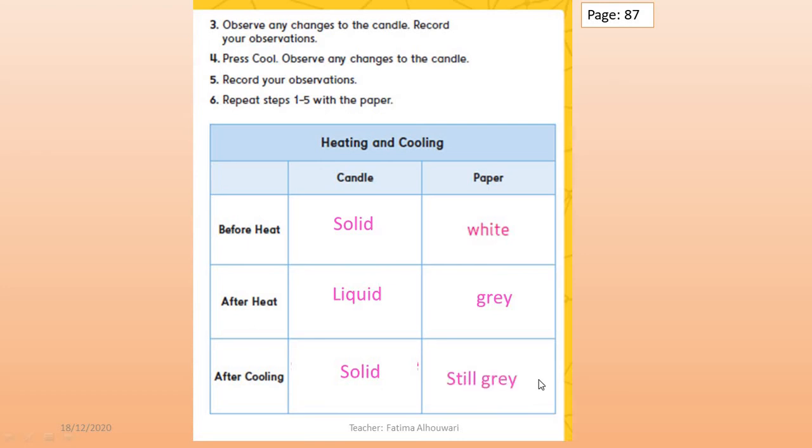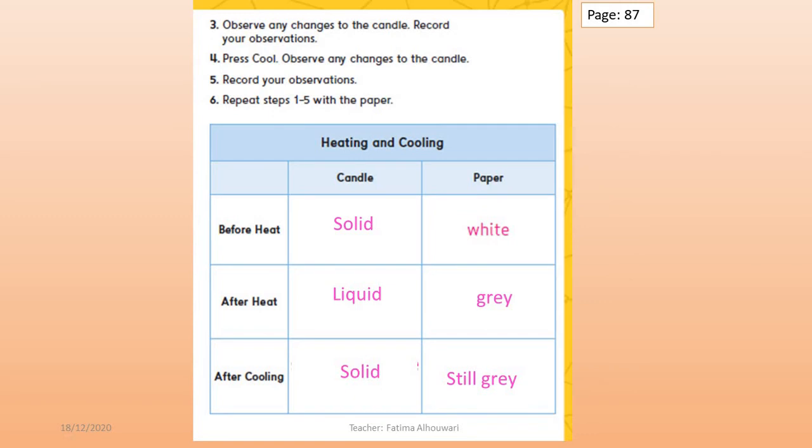It's still gray. You didn't get the paper back. So we conclude that heating candle wax is a reversible change, but heating a paper is not a reversible change.